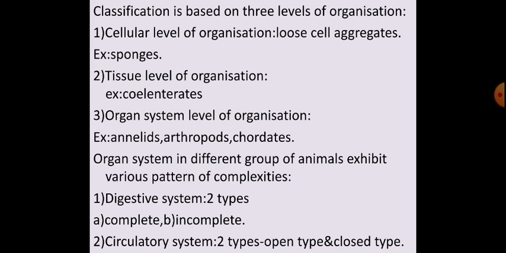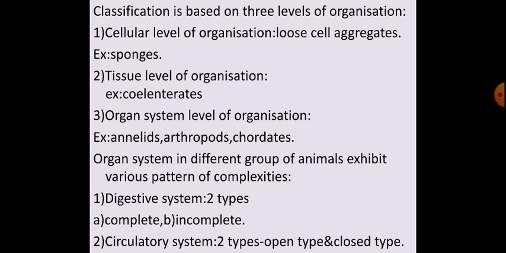Examples are phylum Annelida, Arthropoda and Chordata. Annelids means earthworm, arthropod means for example cockroach, and chordates means all the vertebrates.